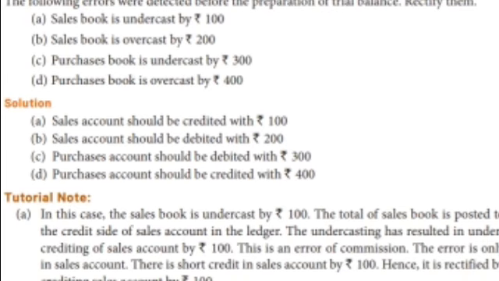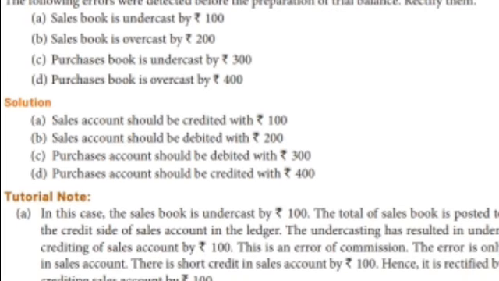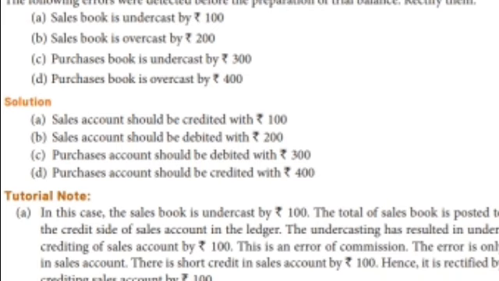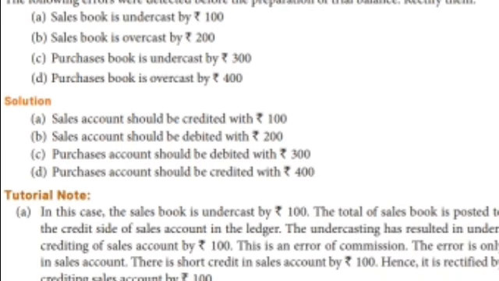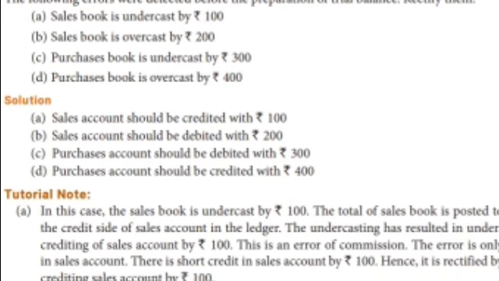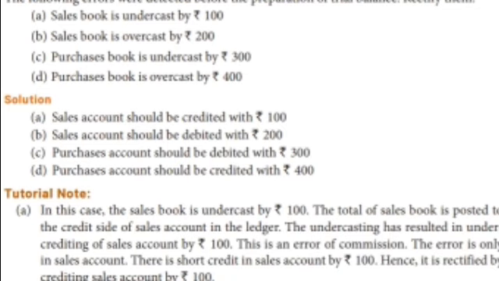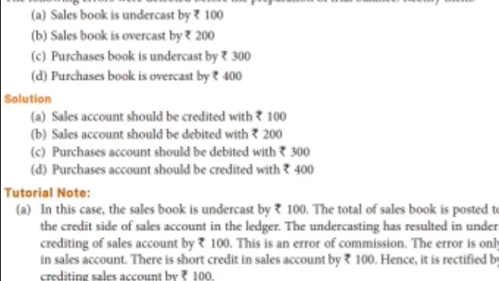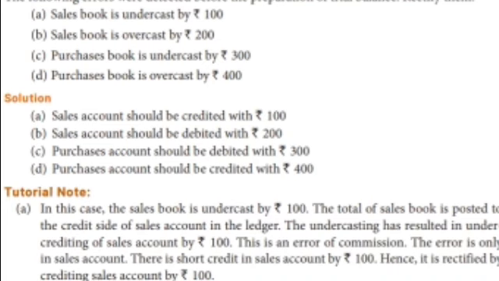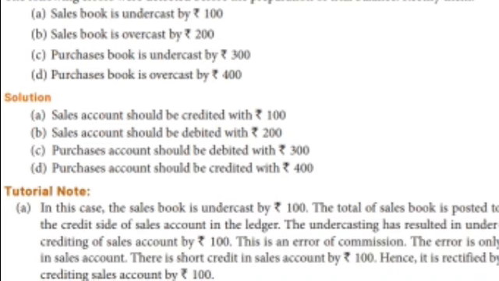The purchases book is overcast. Overcast means what is that? Overcast means more or excess. So it's the opposite side. So purchase account we have to write in that debit side, but we have to write overcast in the opposite side. So purchase account should be credited with 400.